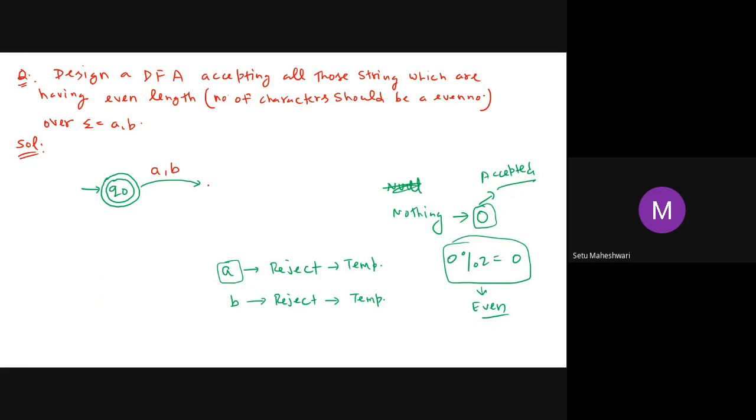So what I will write here is one non-final state, because this is a temporary rejection. Since it is temporary, my state should not be a dead state. And it's a rejection, so it has to be a normal non-final state. So I will keep it as a non-final state.